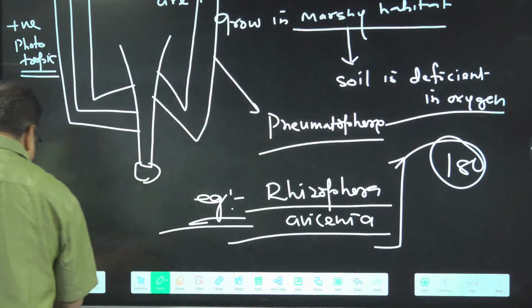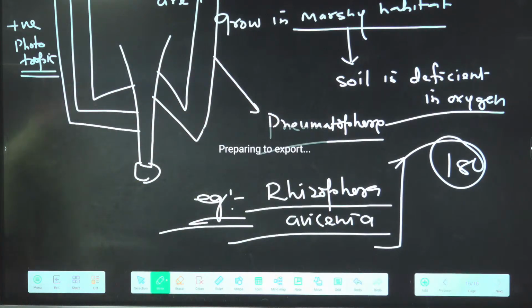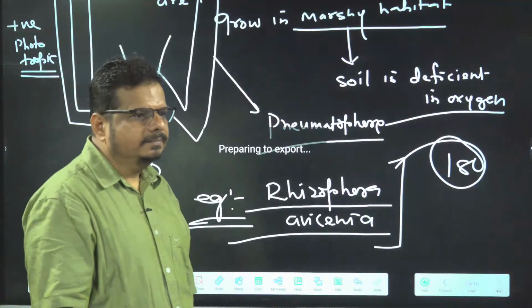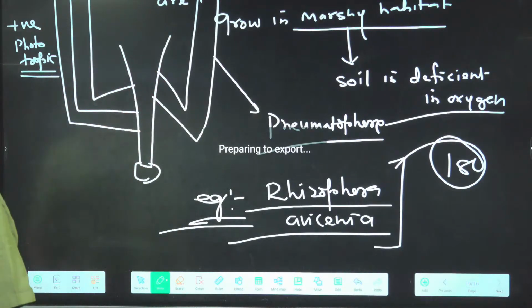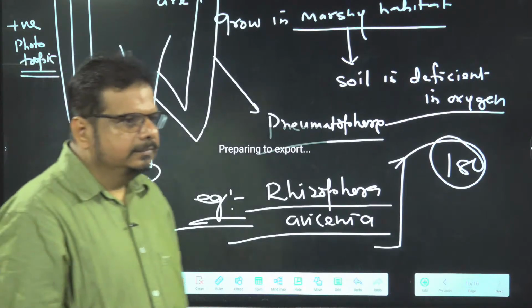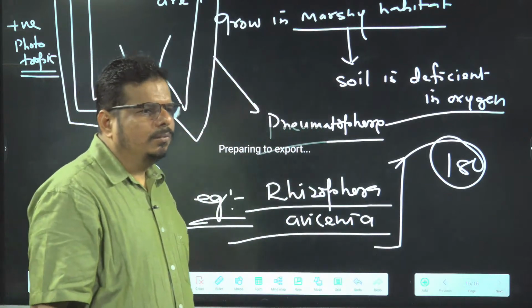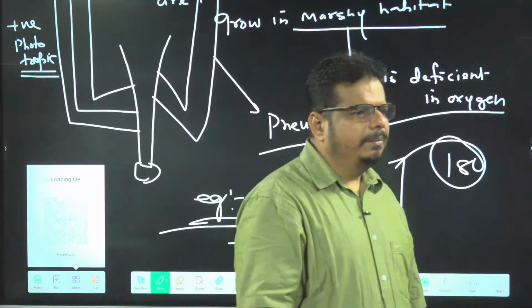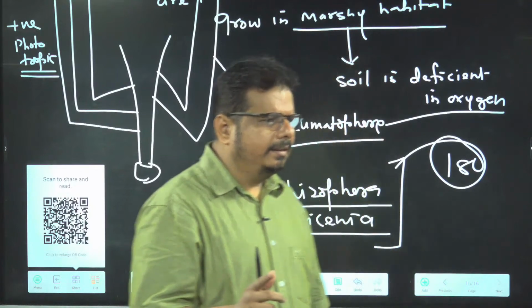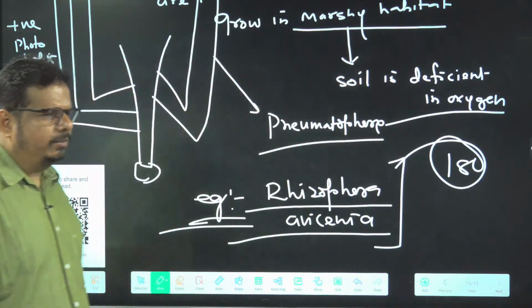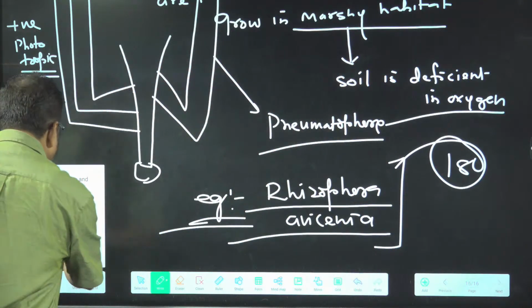Now I am sharing the slides. You just go for NCERT, and if material of last year is there, you just go through and we will provide this year's material as well later on.